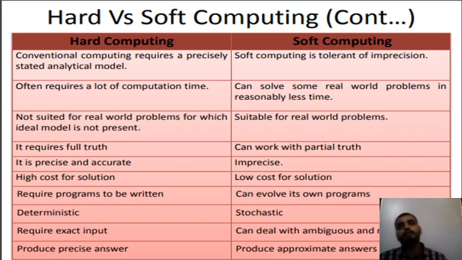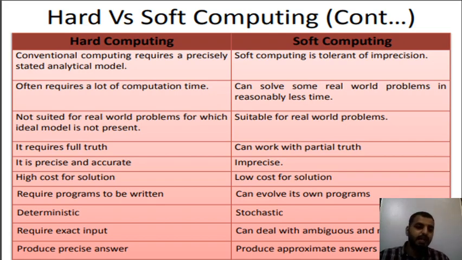Whereas in soft computing, by previous knowledge, by previous inputs, by previous information, the future problems can be solved, the future things can be done in a correct way or in a very well defined way. So that is the reason soft computing has evolved, to increase the productivity of the system, to increase the learning system, and to improve the quality of the result.